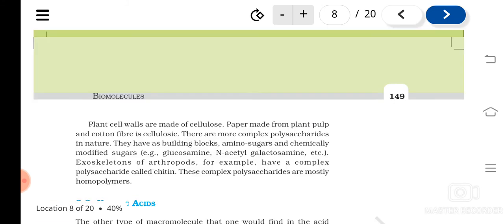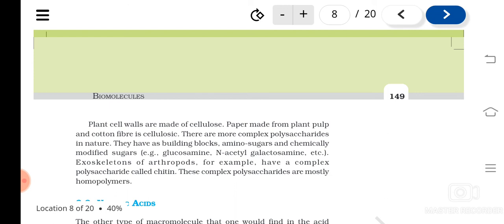So the plant cell wall is made up of what? Cellulose, understood? And paper that we make from plant pulp actually contains the cellulose. And there are a number of polysaccharides found in nature. For example, amino sugars act as the building blocks. You might have heard about chitin, isn't it? The exoskeleton of arthropods is made up of a substance called chitin, and this chitin is also a polysaccharide only.